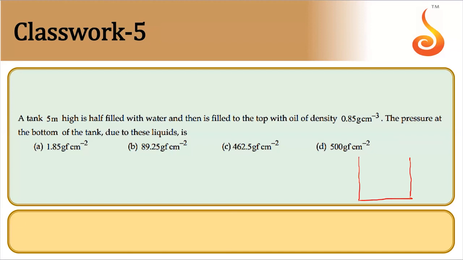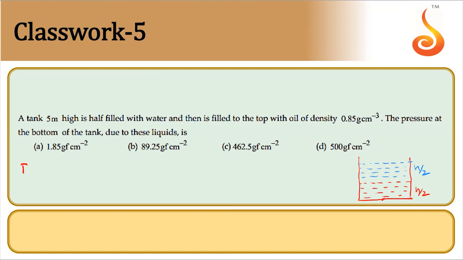So let us say a tank height is h. So to half, water is filled to the height h by 2. Then remaining half is filled with oil. This is also h by 2. Now pressure at the bottom will be pressure due to oil plus pressure due to water.